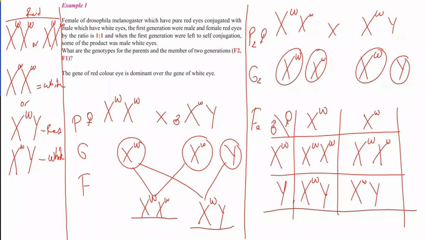So the gene for red color is dominant over white eye. What are the genotypes of the parents and the members of the generations, F1 and F2? So what we need to do is memorize these genotypes. The remaining part of the process is like Mendelian genetics.